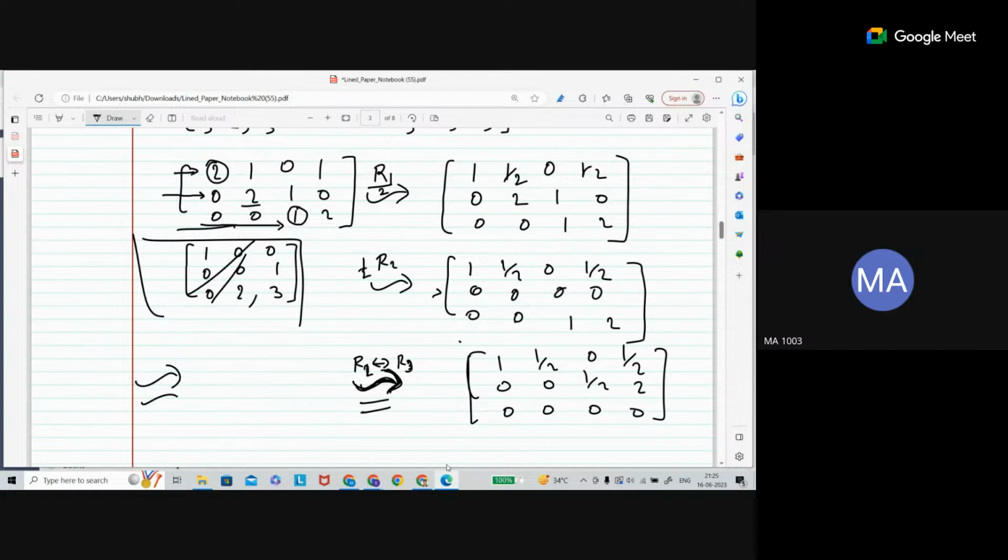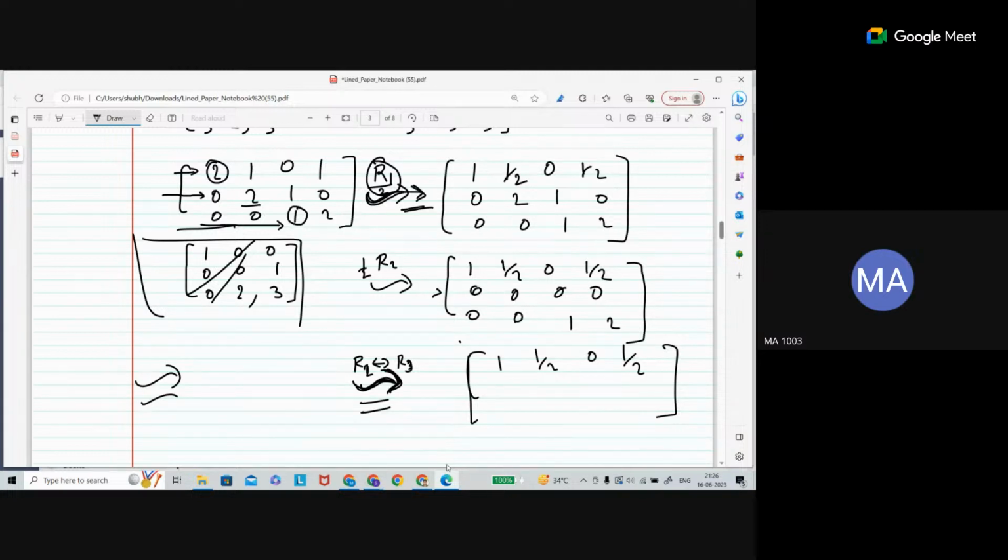Sir, what is the difference between these two arrows, that straight arrow and this curved arrow? This means that I did something, and after I did this operation, this is the indication that I got this matrix.